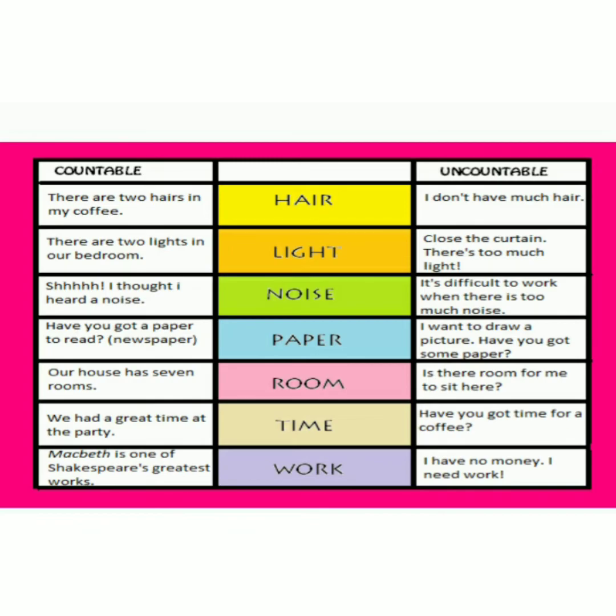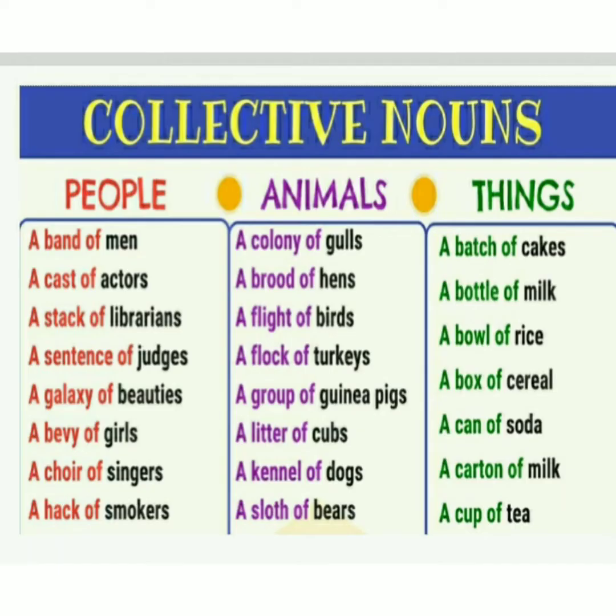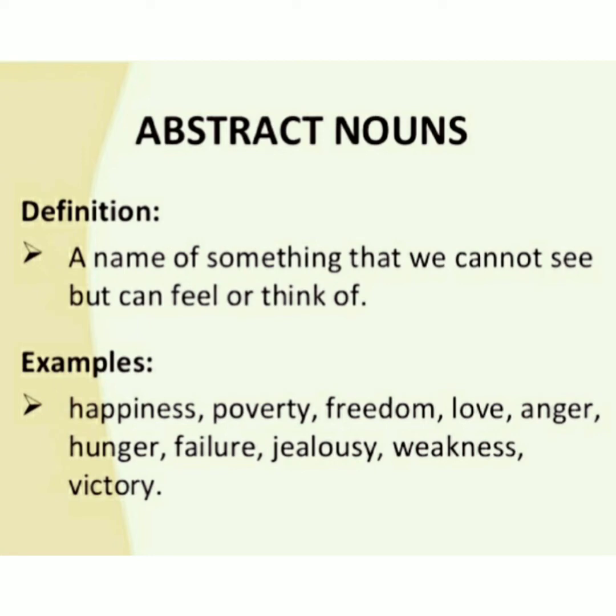The next slide you have is for the collective nouns. A name of a group of persons, things, or animals is known as a collective noun. There are various examples you'll be watching in the next slide. Here you have the list. This is a very precise list, with people, animals, and things. What are they called? The next slide is about abstract nouns.